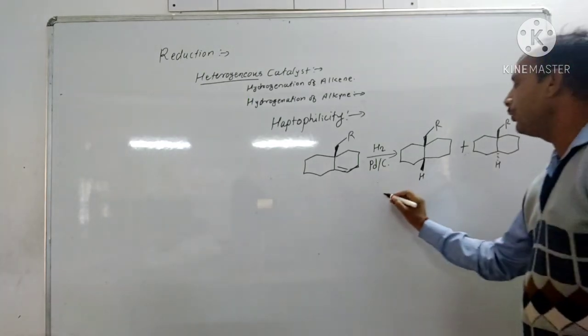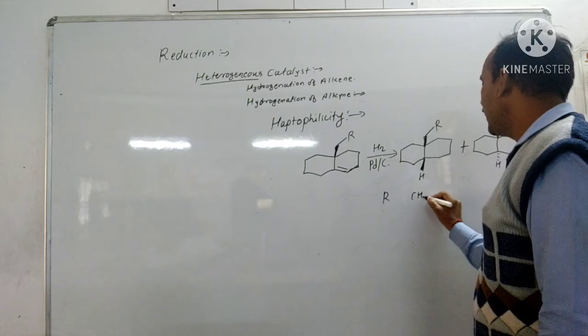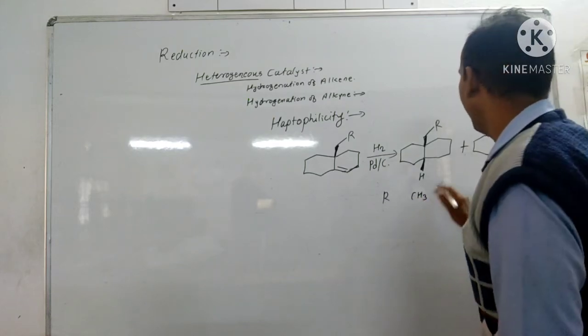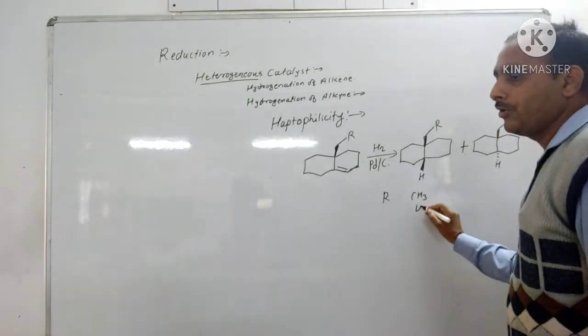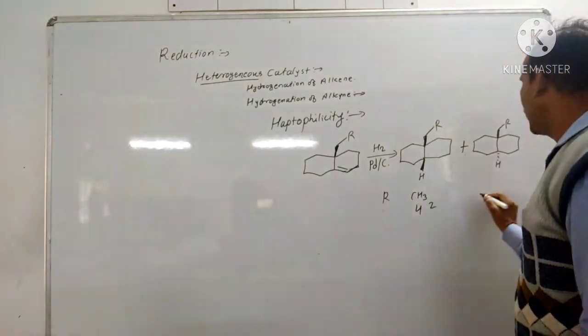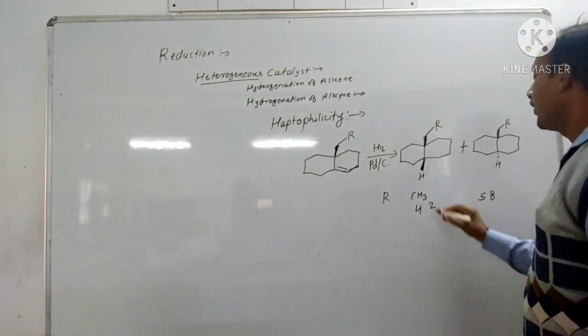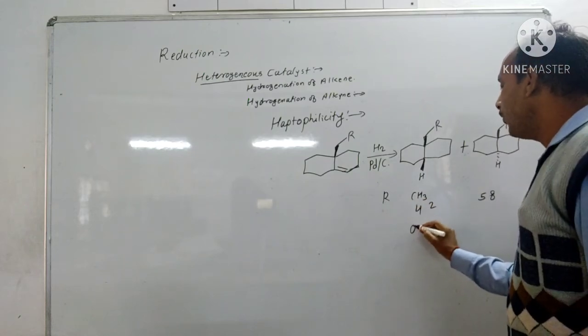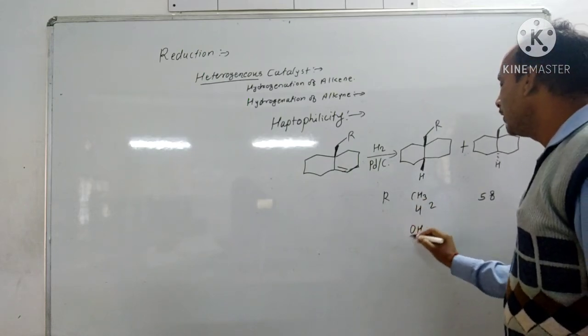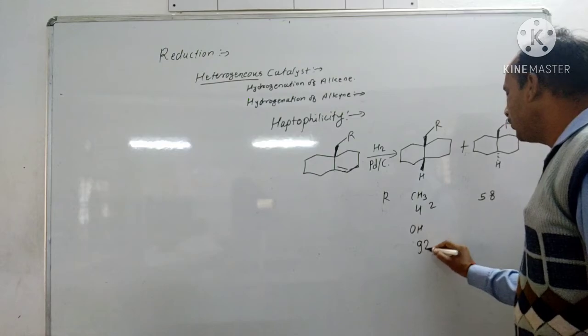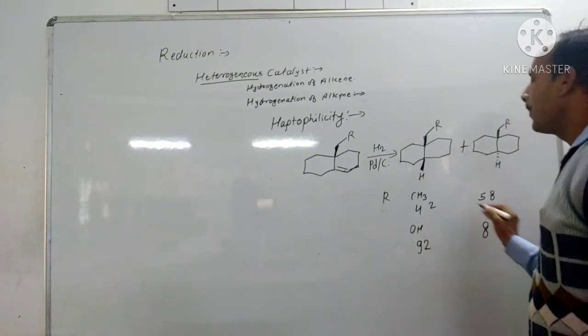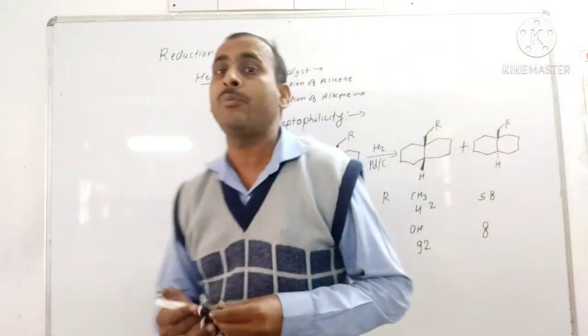So if R group is CH3, then this isomer is 42% and this is 58%. Now if R group is OH, then this isomer is 92% and only 8% of this product is obtained.